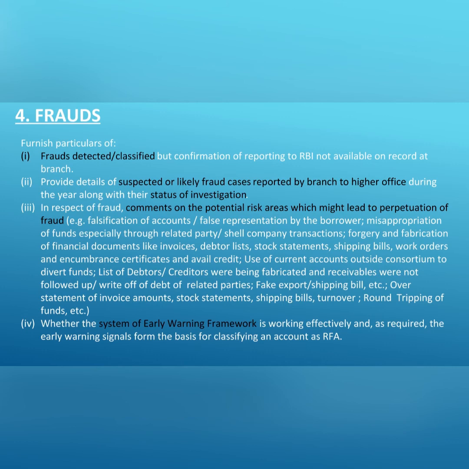For example, false representation by the borrower, misappropriation of funds through shell companies or related party transactions, forgery of financial documents like invoices, stock statements, work orders, fake export or shipping bill, etc. Thirdly, we need to verify the existence of an early warning system in the branch and whether the same forms the basis on which the bank classified red flagged accounts.